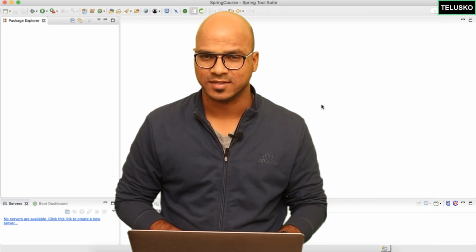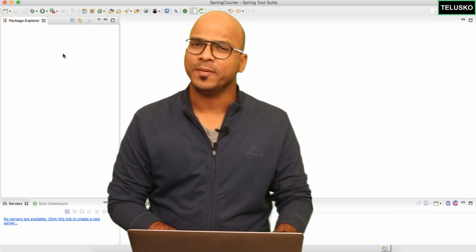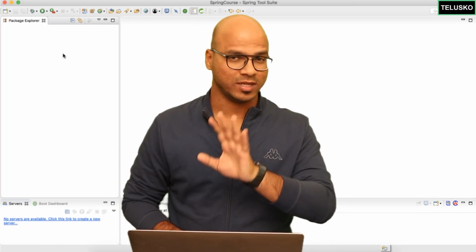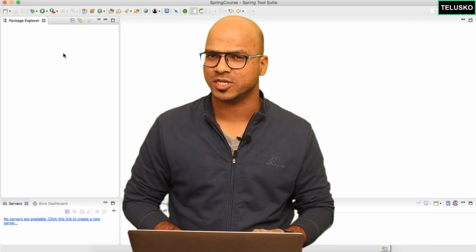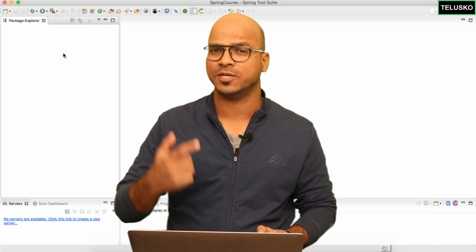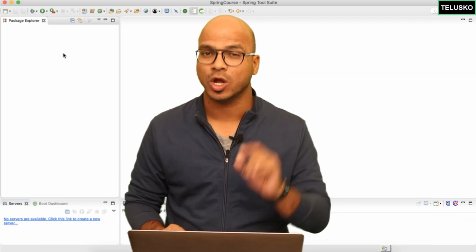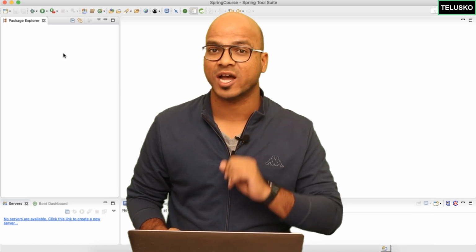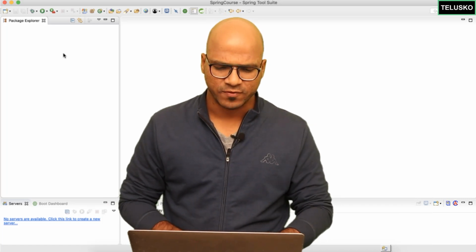So let's get started. So step one, we will be creating a project in Spring. Okay, not a Spring Boot project, a simple Spring project. But then question arises, how will you manage dependencies? I'm not talking about object dependencies, I'm talking about jar files. And that's where we can use Maven, right?